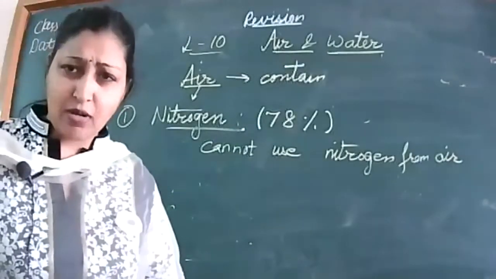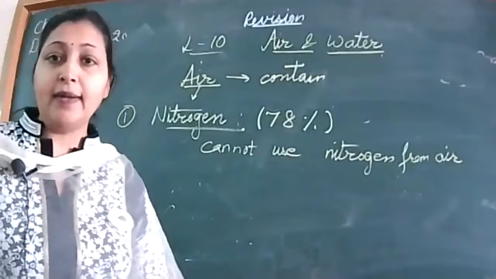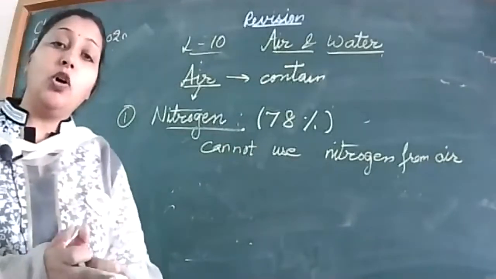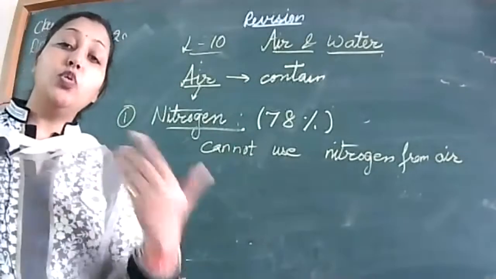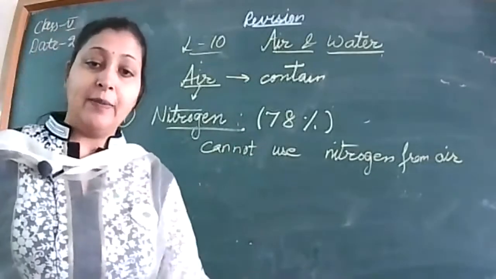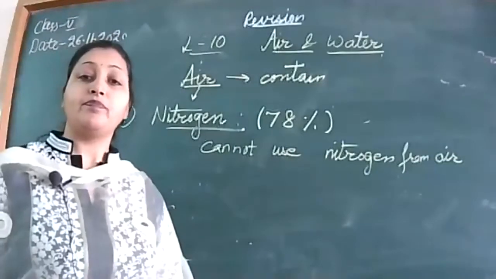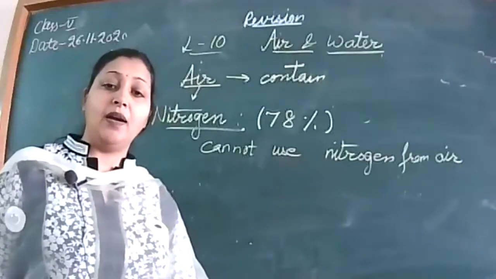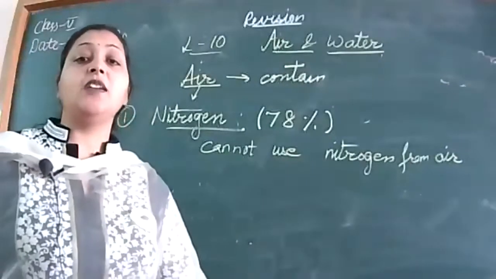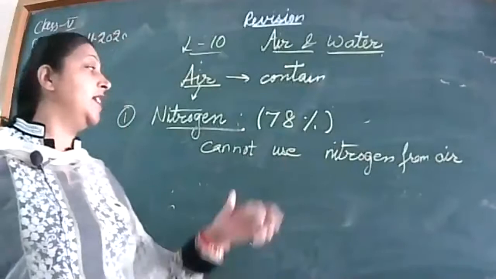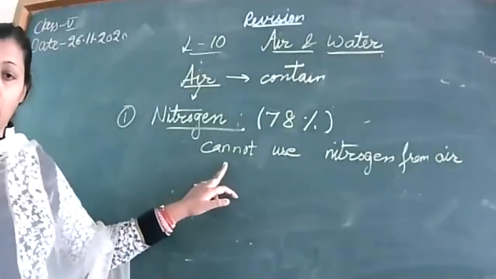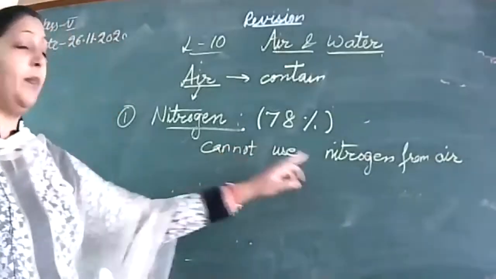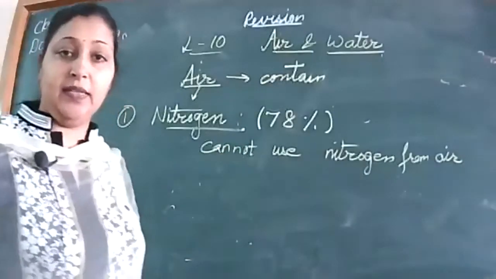Do you all eat soil? No, we can't eat soil. Then how will we get nitrogen? Beta, the dissolved nitrogen is used by the plants. Absolutely right, Shiv. Dissolved nitrogen is used by the plants, and when we eat these plants, we get nitrogen from them. However, from air we cannot use it directly.